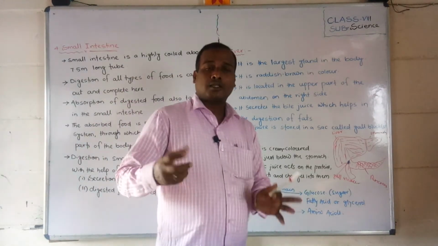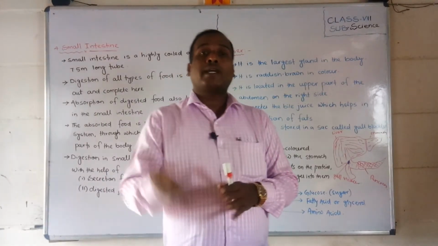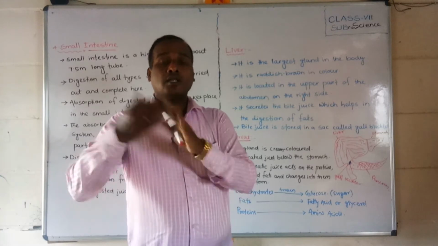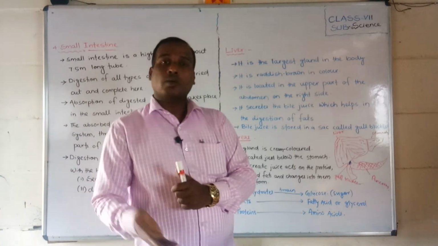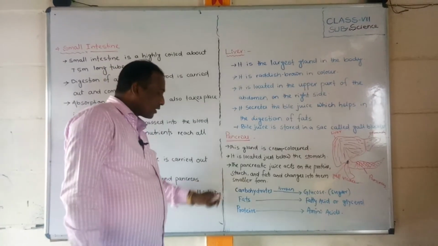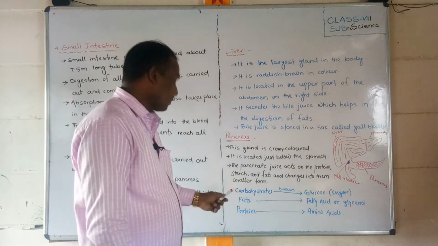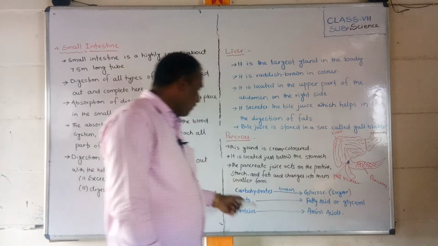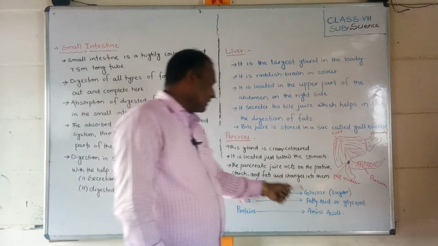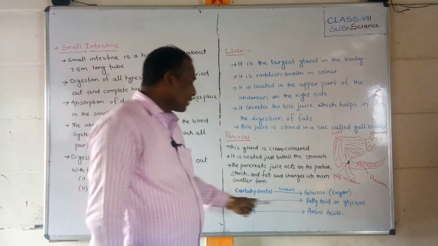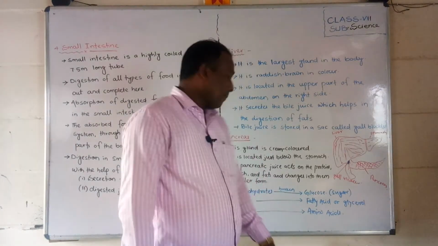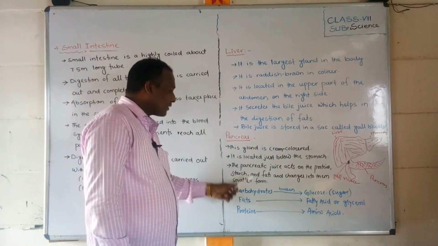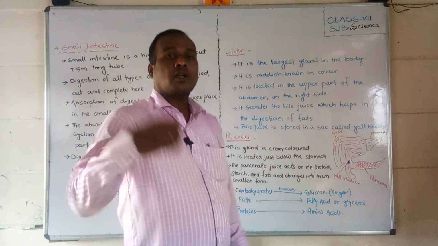This pancreatic juice helps to break down starch, fats, and proteins into smaller parts or smaller form. Okay, so now you can see what smaller forms are formed. Carbohydrates break down into glucose or sugar. Fats are converted into fatty acids and glycerol, and proteins form amino acids. By the action of pancreatic juice, these carbohydrates and fats are converted into small forms.